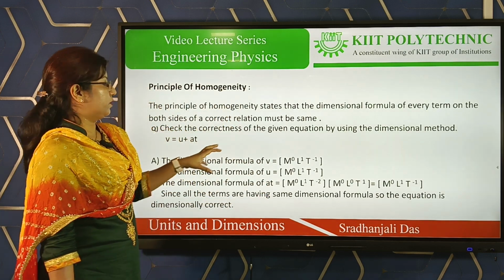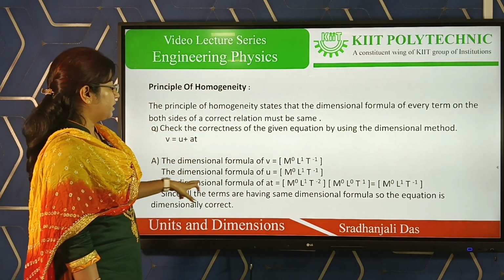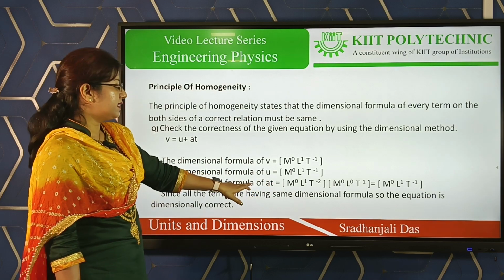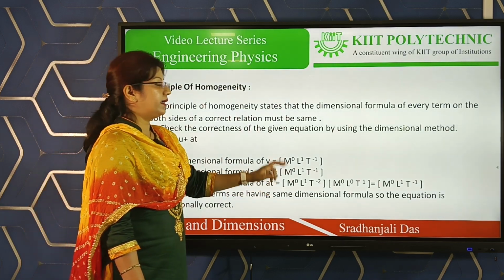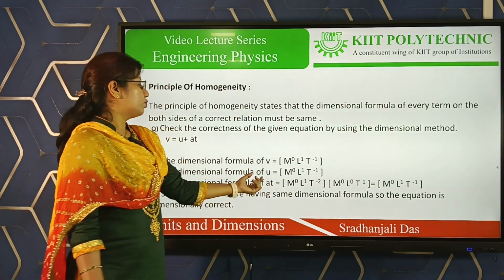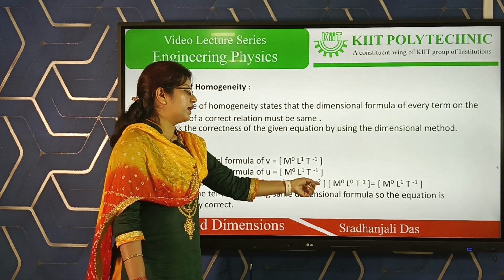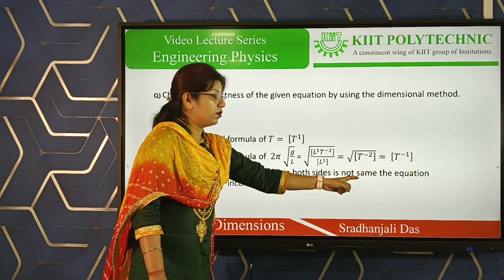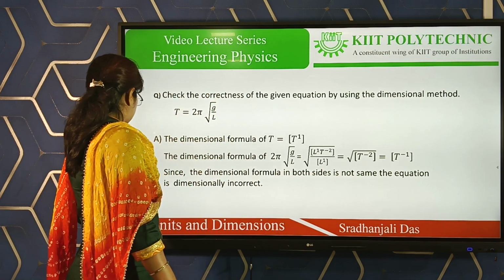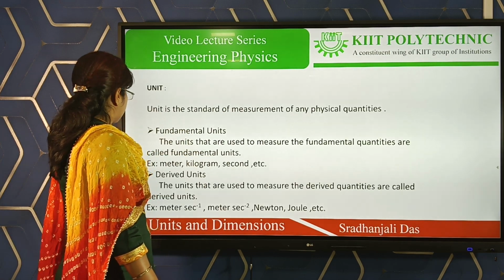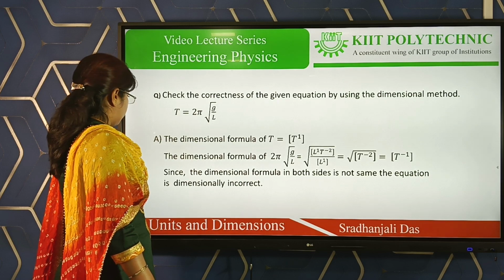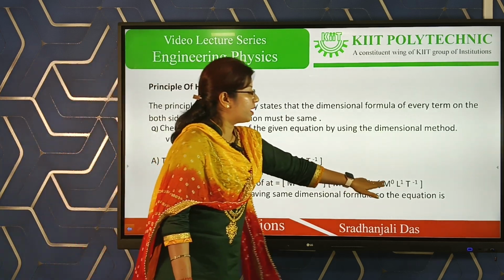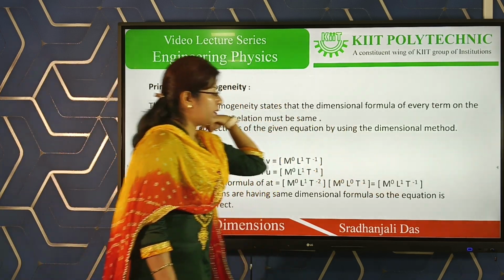Now the third term is AT. A stands for acceleration and T stands for time. The formula for acceleration is M0 L1 T to the power minus 2, and for time it is T. So finally this is M0 L1 T to the power minus 1.